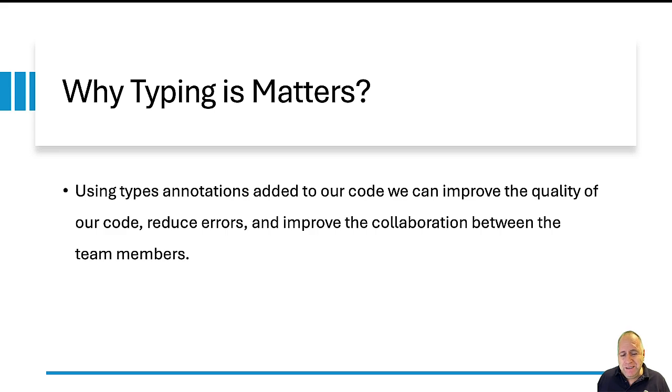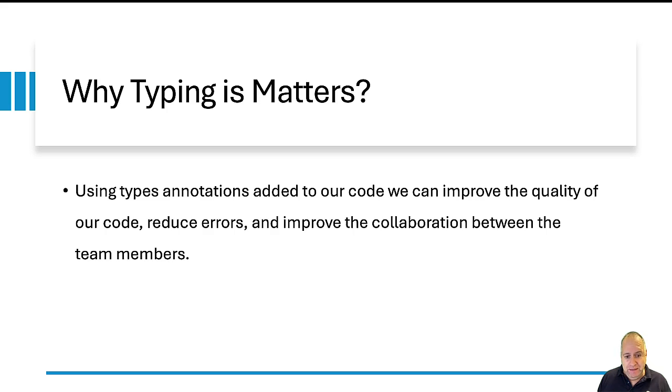So, why is it so important to add types to our code? Why can't we just ignore the types of the values we work with? Well, it seems that by adding types, annotations that provide information about the type of a value, the expected type when calling a function, the type of the returned value, the quality of our code improves.